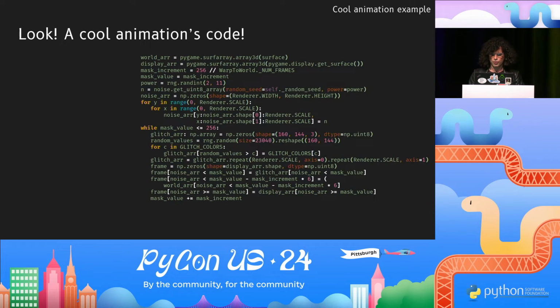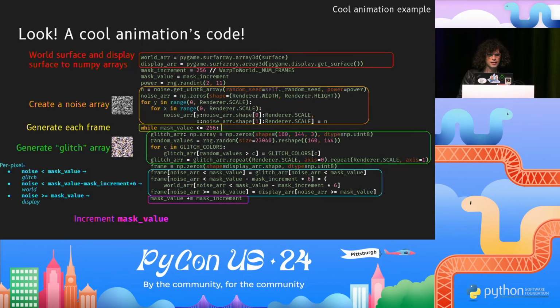This is the code used to generate the animation. This might look like a lot of code, but it's not. It's just a PowerPoint, so it looks like a lot. In red, the script gets a copy of the surface of the world that we're entering and a copy of the display surface, which happens to always be the hub world. In orange, a noise array is defined, with float values from 0 to 1.